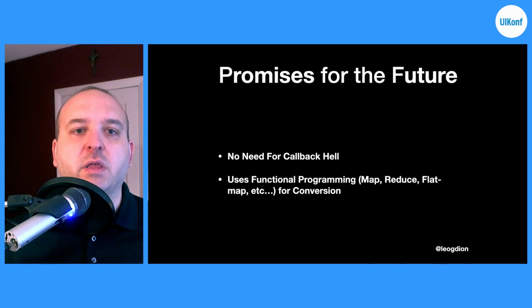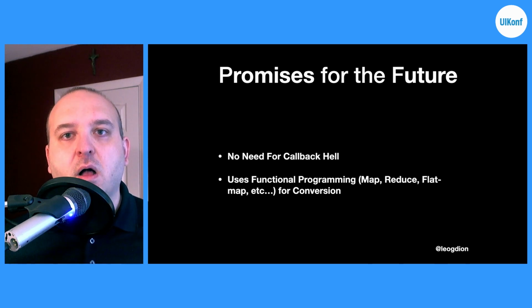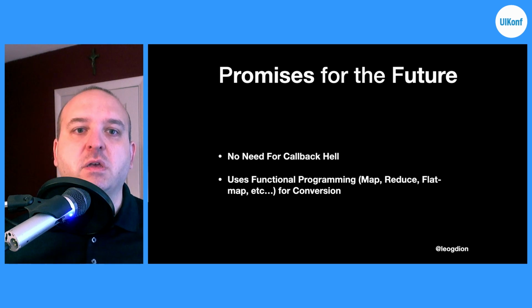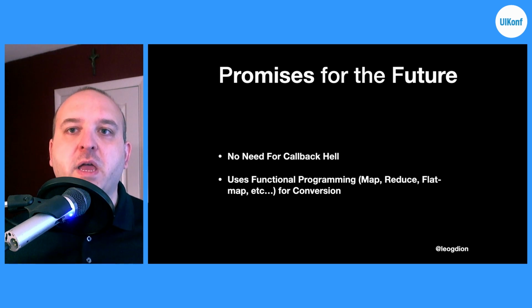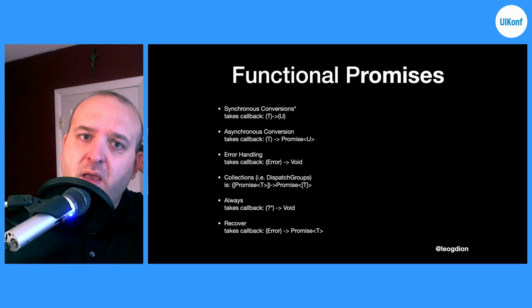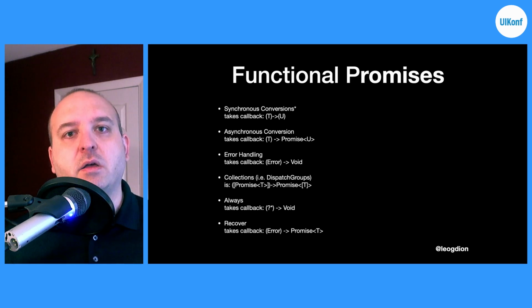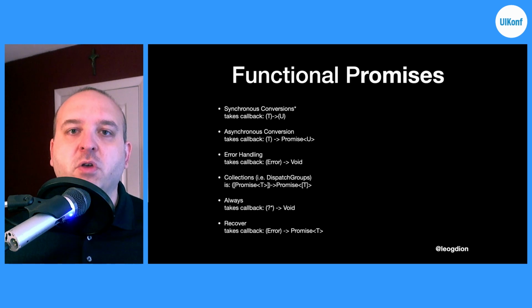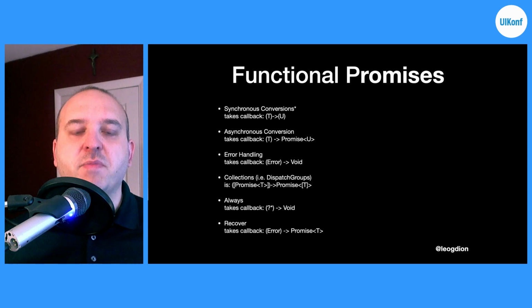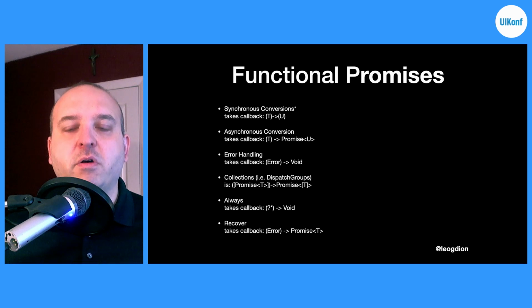What promises and futures really do is use functional programming, with things like map, reduce, flat map, etc. for converting the results of a promise asynchronously to other results that you might need in the future. So what you'll often see is some sort of method which converts the promise or future or asynchronous method result synchronously. You might have something where it's an asynchronous conversion where you have to make another asynchronous call. You also typically have some way to do error handling in one of these promises, and a way to do collections.